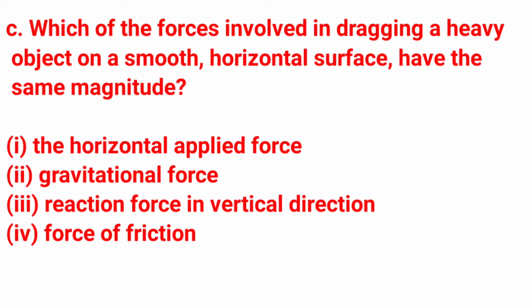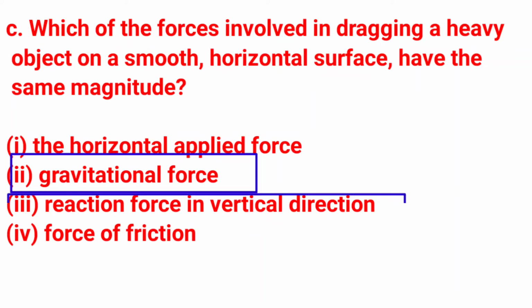C. Which of the forces involved in dragging a heavy object on a smooth horizontal surface have the same magnitude? Option 1. The horizontal applied force. 2. Gravitational force. 3. Reaction force in vertical direction. 4. Force of friction. Answer is option number 2, gravitational force, and option number 3, reaction force in vertical direction.